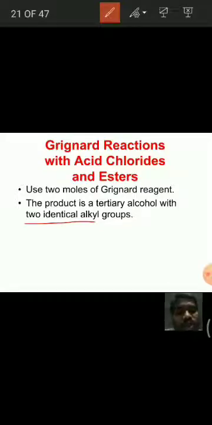As we are using 2 RMgX, that is 2 moles of Grignard reagent, that means 2 R groups, similar groups, so identical alkyl groups are attached to the tertiary alcohol which is formed as a product.